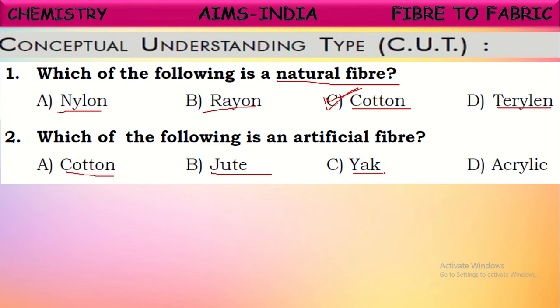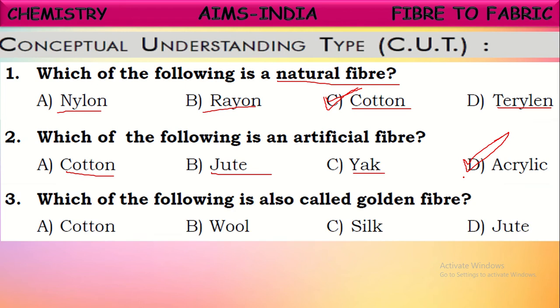So these are called natural fibers. But if you see acrylic, it is obtained from chemical substances. It is prepared synthetically. So it is called artificial fiber. Acrylic is the answer here.